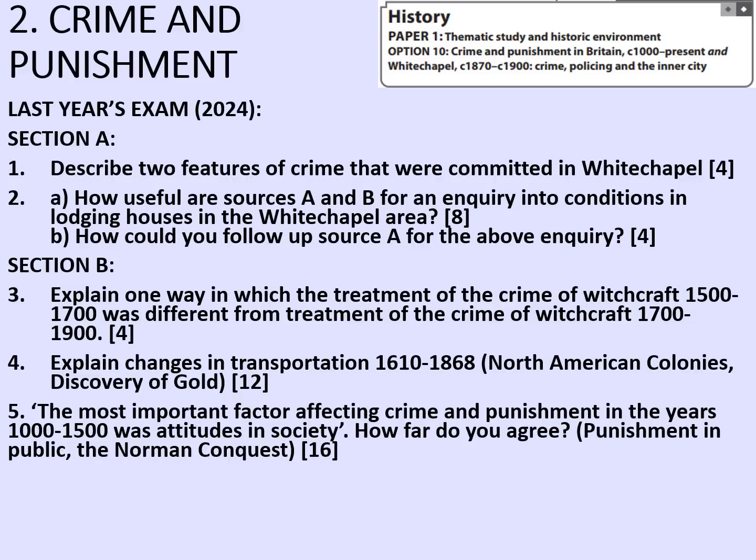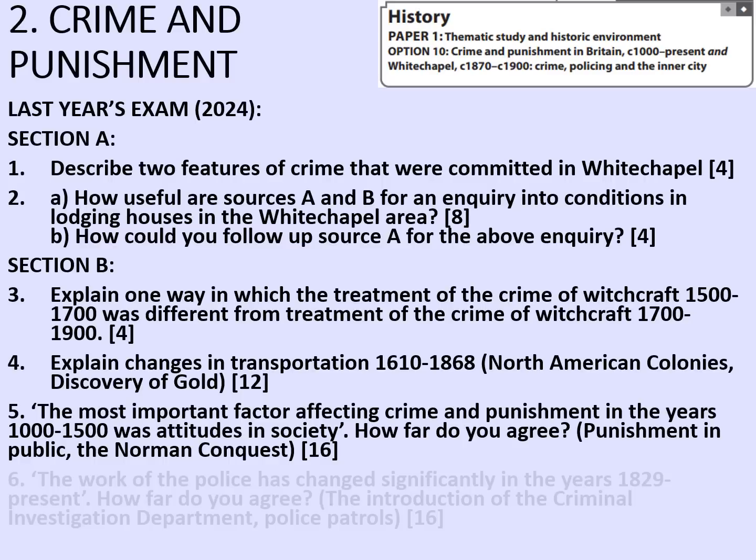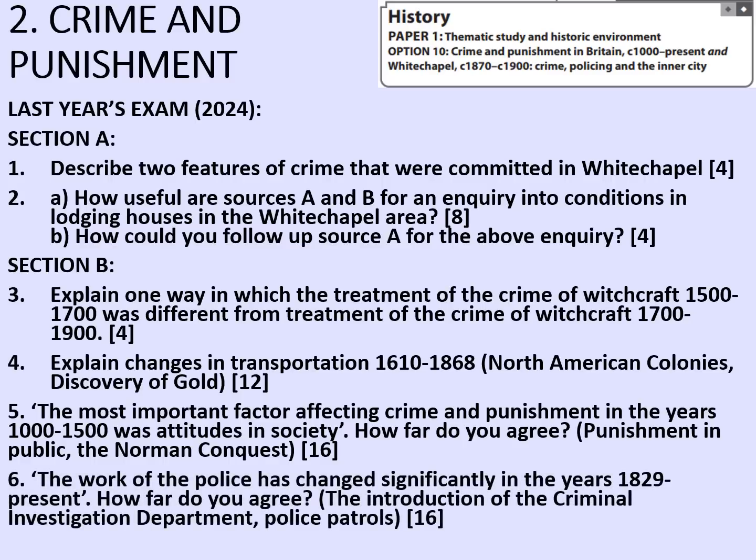Punishment in public and the Norman conquest were the stimulus points for this 16 marker. Or alternatively, the work of the police has changed significantly in the years 1829 to the present. How far do you agree? The introduction of the Criminal Investigation Department or CID and police patrols were the stimulus points here.